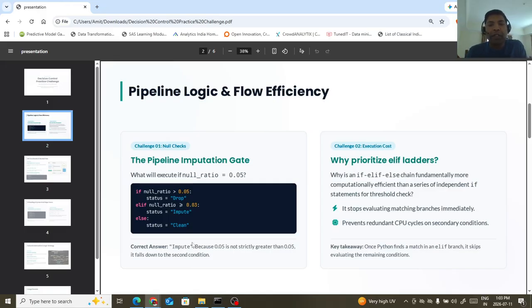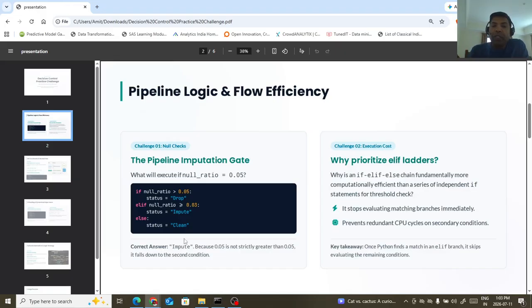Now come back to here. Look at here, because 0.05 is not strictly greater than 0.05, it falls down to the second condition, right? Okay, correct.